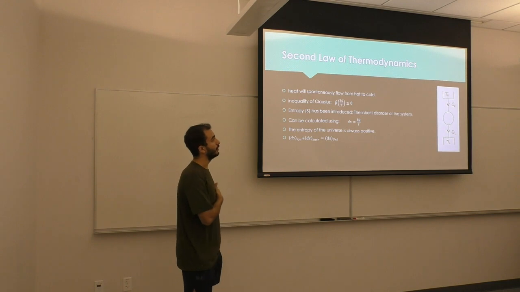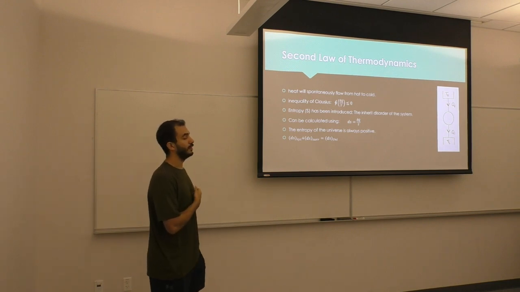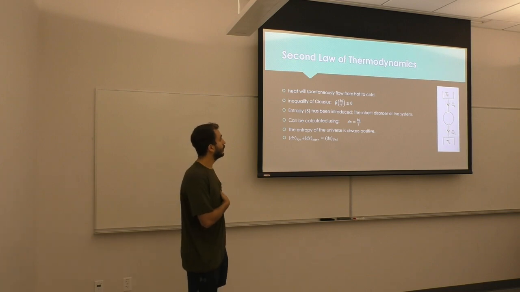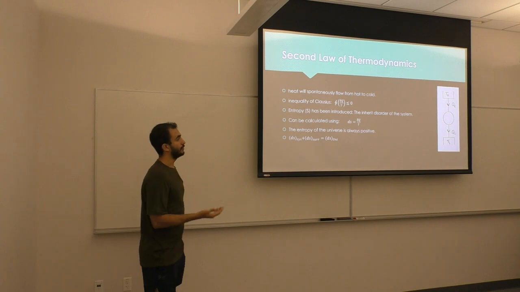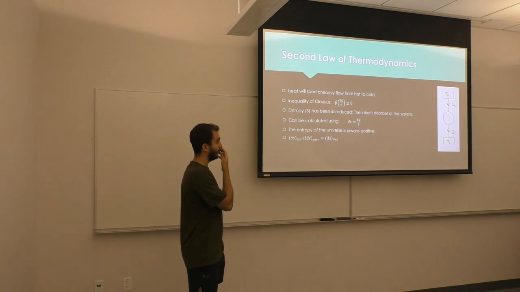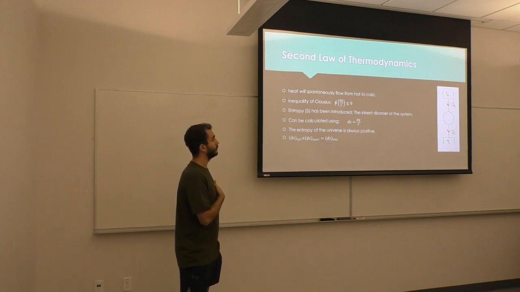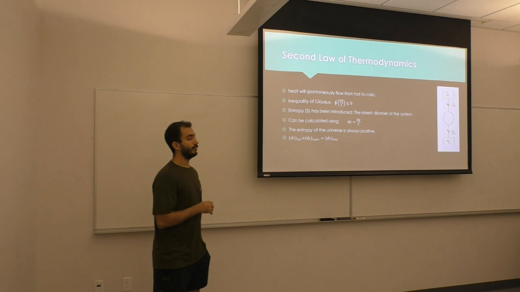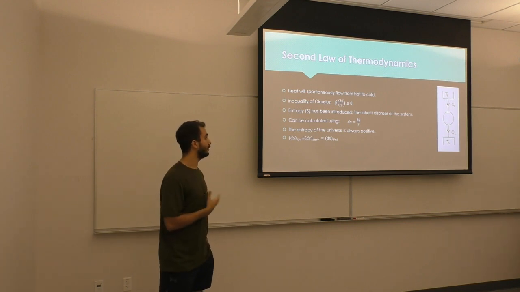It can be calculated with the equation where the change in entropy equals the ratio of heat to temperature. And the entropy of the universe is always positive, as in the glass example I just explained. It can be calculated by adding the change in the system plus the change in the surroundings. That doesn't mean there is never a negative value of change in entropy.